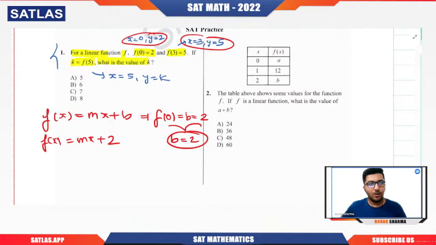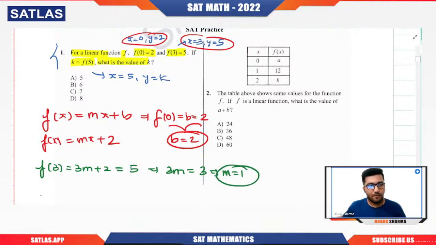Now what we need to do? They have given us one more condition, so I will put that. f of 3 is 3m plus 2, and they have given it equal to 5. From here 3m is 5 minus 2, that is 3, so m is 1. So we have got the value of m also. Our function will be what? You put m here, so you get x plus 2. This is our linear function.